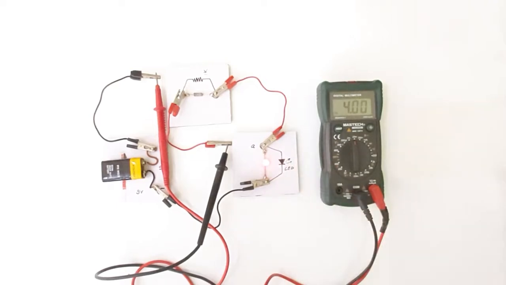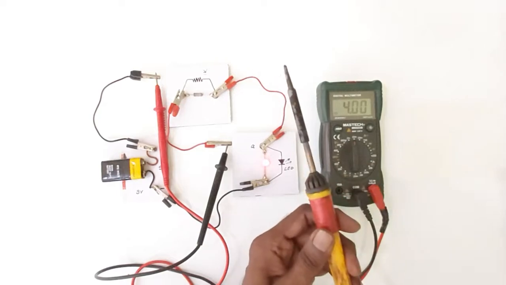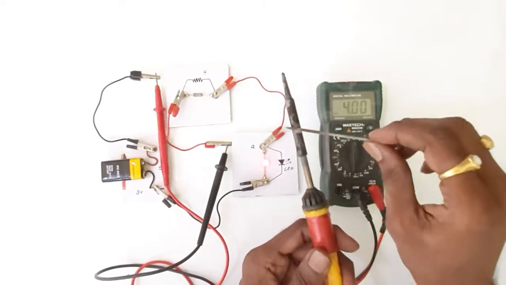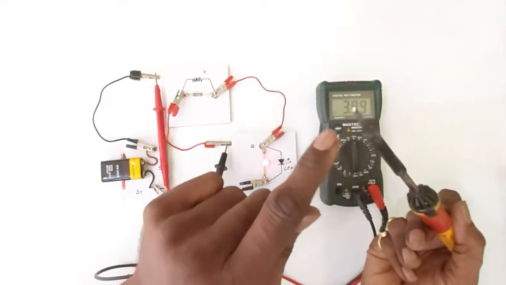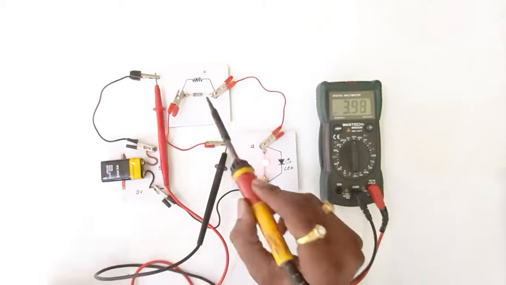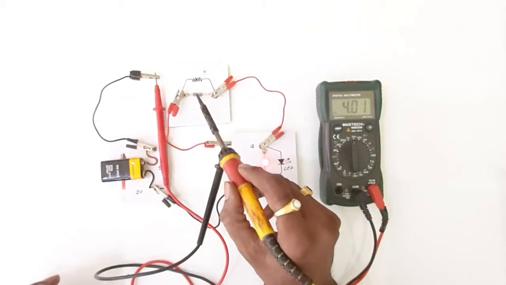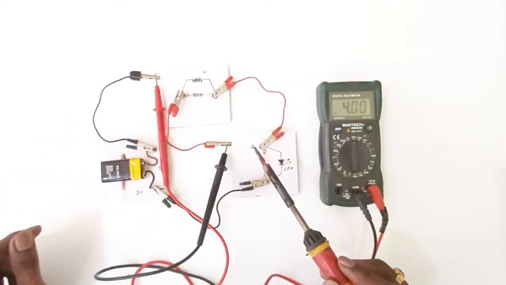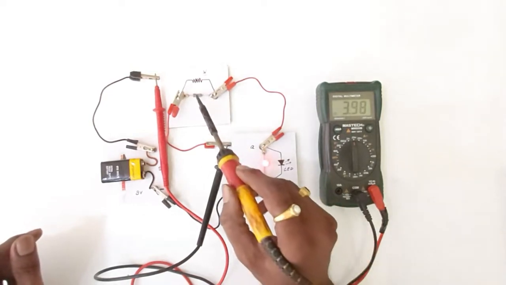Now what we have to see here, I have this hot soldering iron. It is quite hot right now. You can see it is creating smoke. So it is right now very hot, and with the tip of this soldering iron I am heating up this resistor. So as I heat it up, you can see the current suddenly increases because this resistor is having the property of positive temperature coefficient. It is a PTC type resistor.